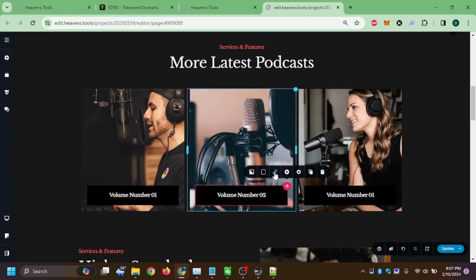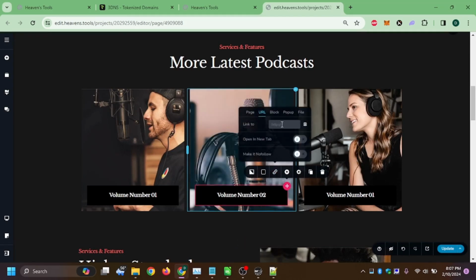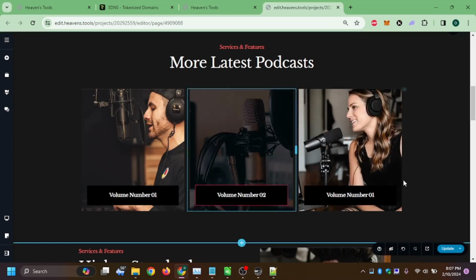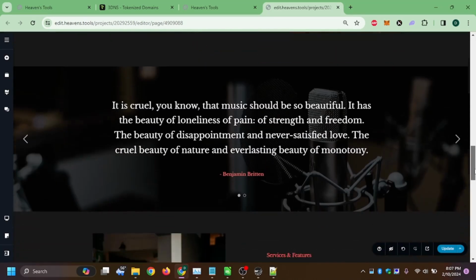You're able to add a link. If you wanted to add a link to volume number 2, if you had a podcast you wanted to use. If you want them to leave the page and go to it, they could do that. Open a new tab, you can select that. There's a lot more options here for pop-up types, different block types to change it directly. But in the simplest form, you can just create that as a hyperlink.